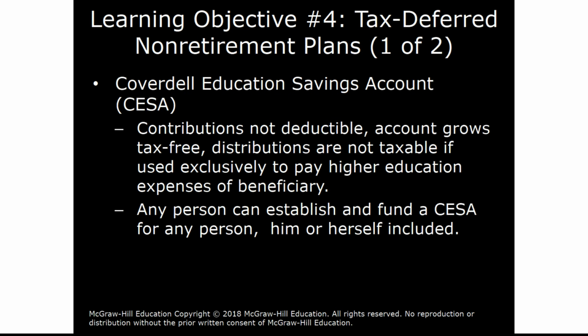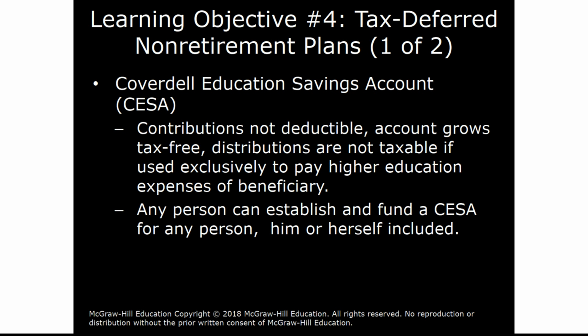Government, as I said earlier, also incentivizes taxpayers to save for education. So contributions, however, are not deductible to these plans, but the account grows tax-free, and that's, as we said earlier, different than tax-deferred. As long as the funds in the account are used to pay qualified higher education expenses of the beneficiary, then the earnings through the years in those accounts are never taxable.